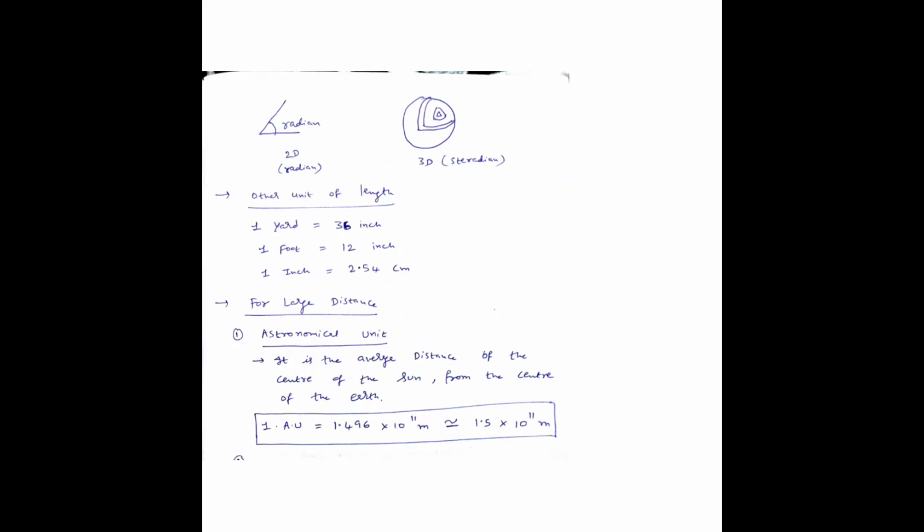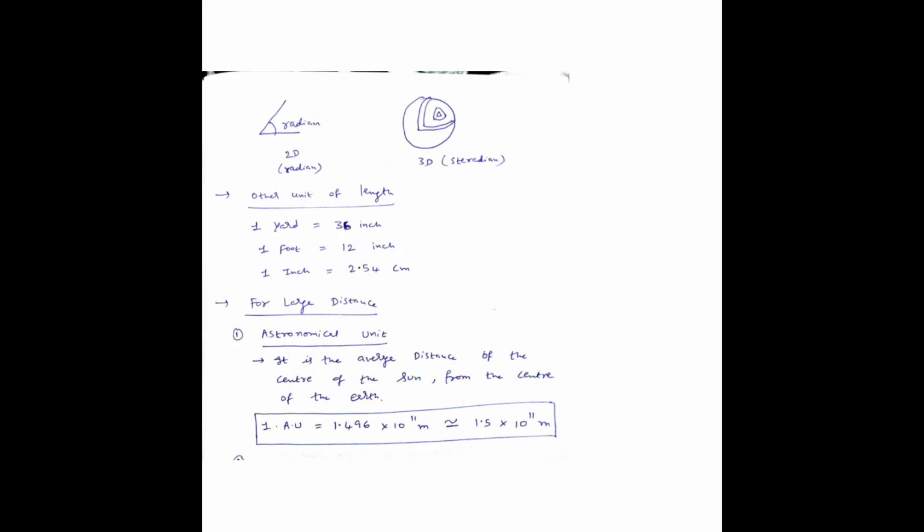And for measuring larger distances also there are units, which are very important, like the astronomical unit. An astronomical unit is the average distance from the center of the sun to the center of the earth. That is nothing but the distance between the sun and the earth, and we call it an astronomical unit. It is a unit of distance. One astronomical unit is approximately 1.5 into 10 to the power of 11 meters.